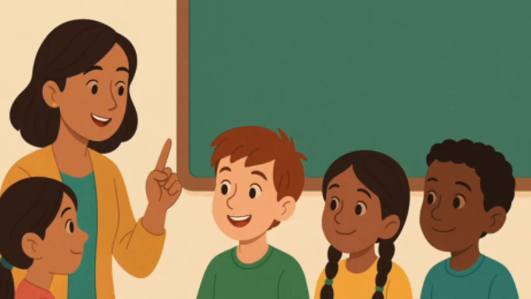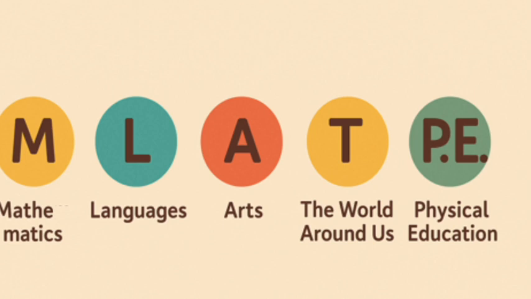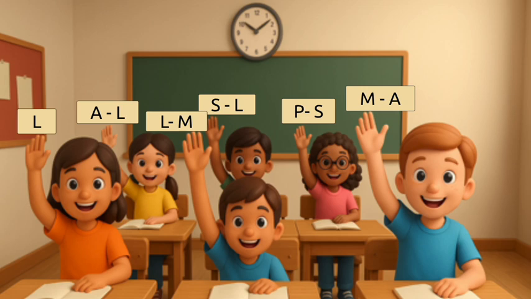Now let's record their answers. We'll use short forms to make it easy. M for mathematics, L for languages, A for arts, T for the world around us, P for physical education. Rohan and Anjali recorded answers from 45 children. Now we can count and find which letter comes the most. Wow! If L comes the most, then languages is the most liked subject in our class. Isn't that cool?